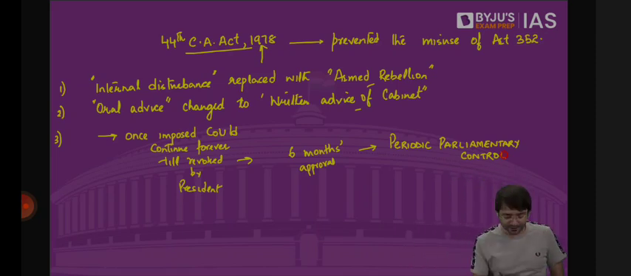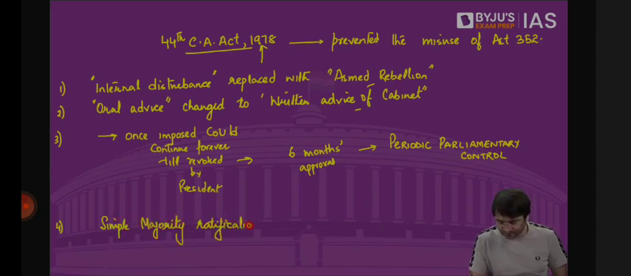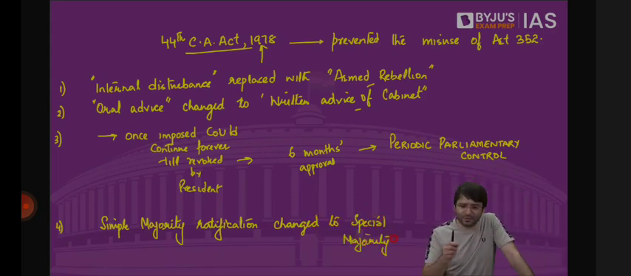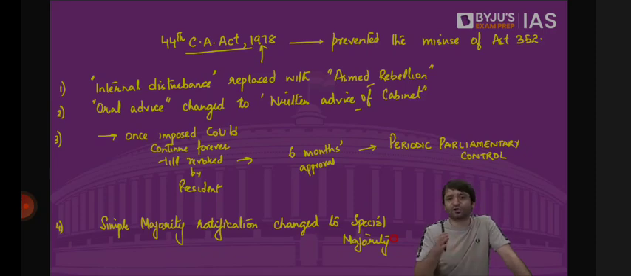Change number 4. Simple majority ratification changed to special majority. Previously, once imposed, national emergency was to be approved by both houses of the parliament by simple majority. Now in 1978, this simple majority ratification was changed to special majority. Now both the houses will have to approve national emergency by special majority, by a tougher majority.